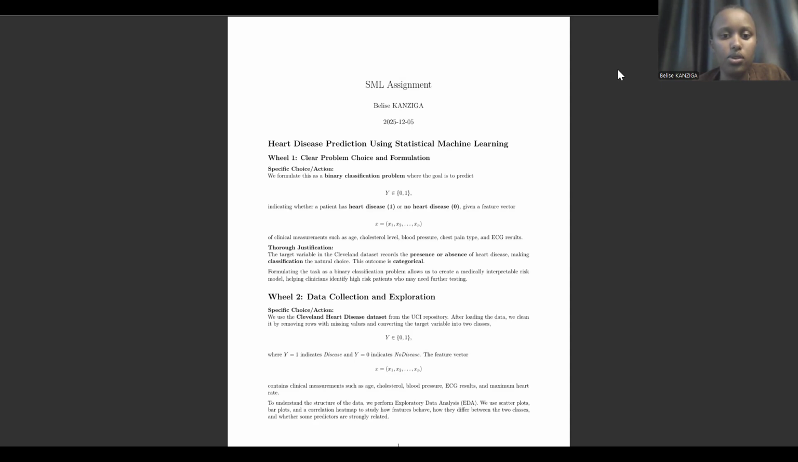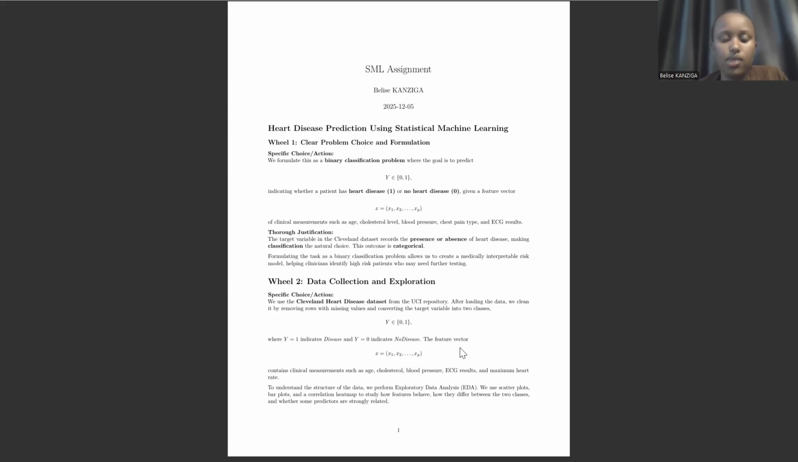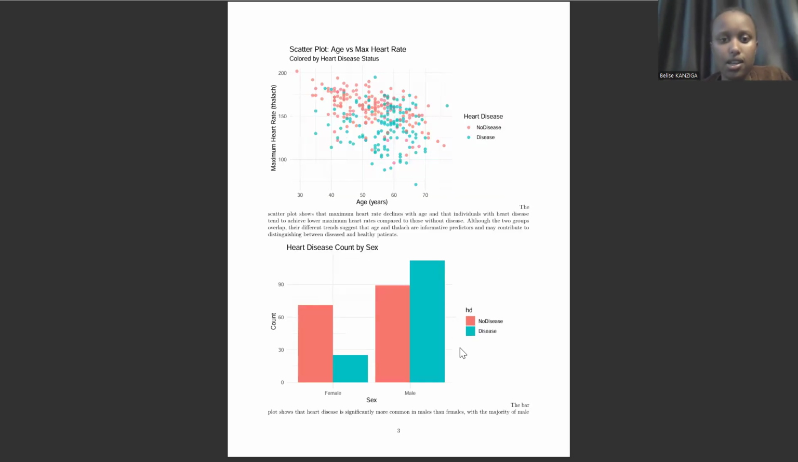The problem is to predict whether a patient has heart disease or not. I used a prevalent heart disease dataset from the UCI repository and I did EDA. I found that there is no multicollinearity in my dataset and no linear pattern between age and maximum heart rate. And I found that heart disease is more common in males than females.